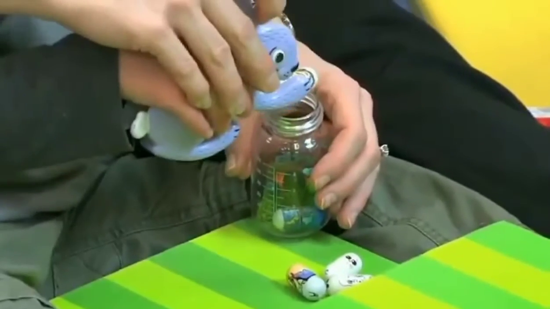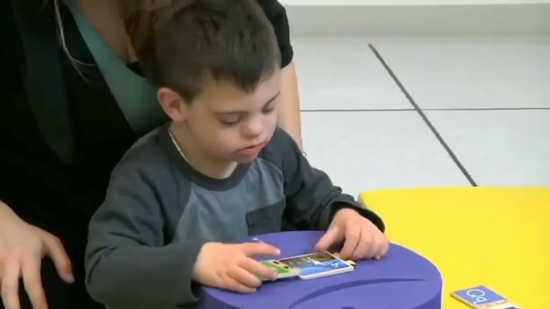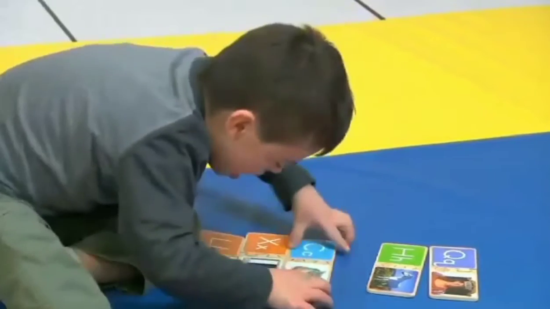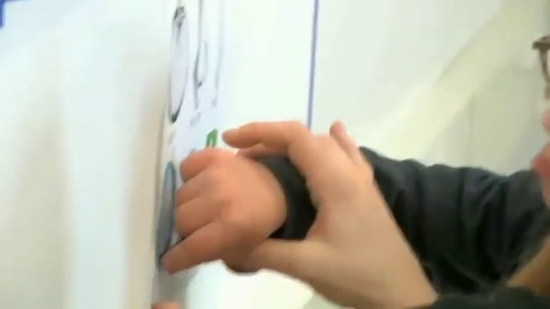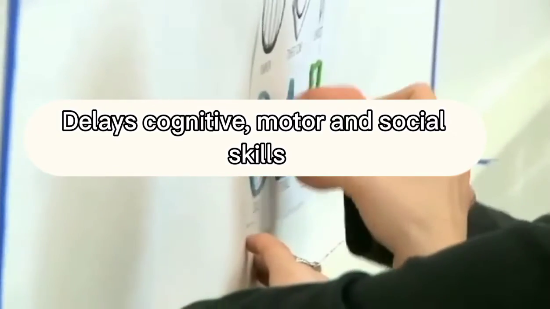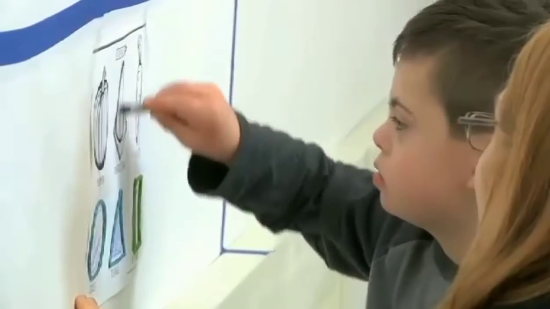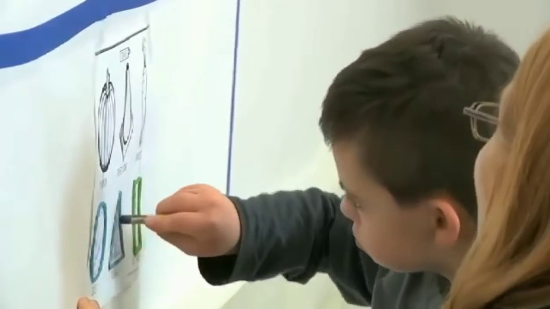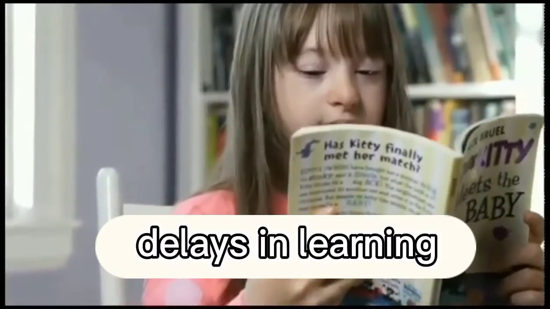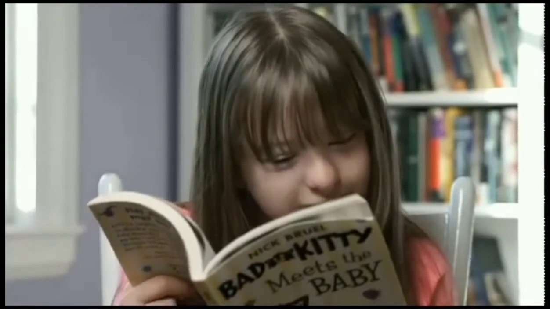There is a specific pattern of cognitive and behavioral features that are observed among children with Down syndrome that differs from that seen in typically developing children. People with Down syndrome have genetic disorders which delay their cognitive, motor, and social skills and cause a range of physical abnormalities in them. In reality, children with Down syndrome can learn in similar manners as other children. Children with Down syndrome show specific delays in learning to use spoken language relative to their non-verbal understanding.